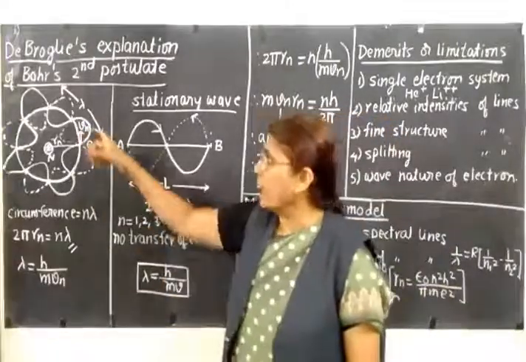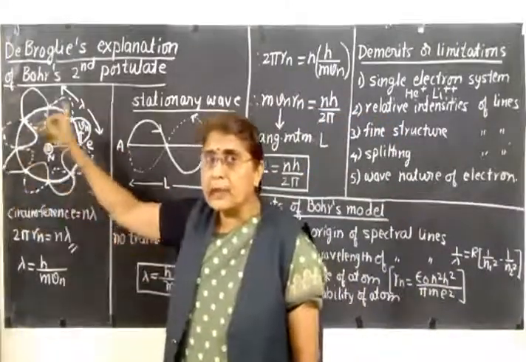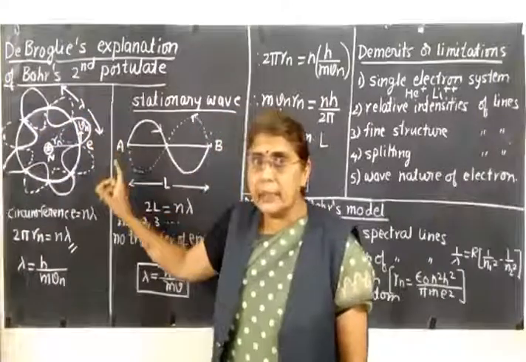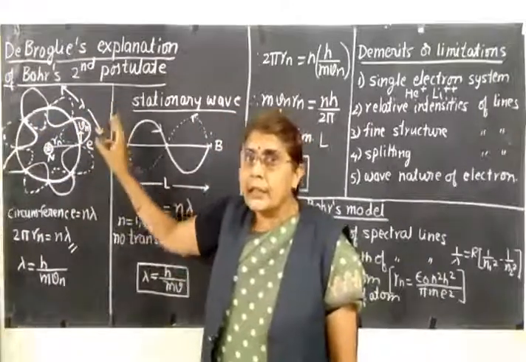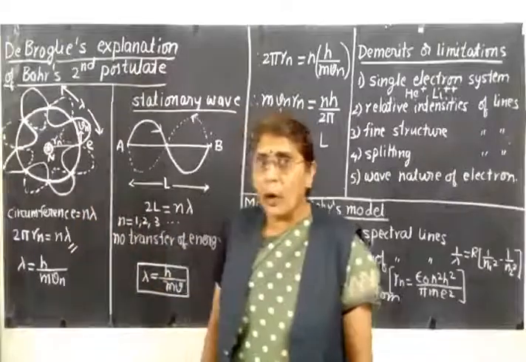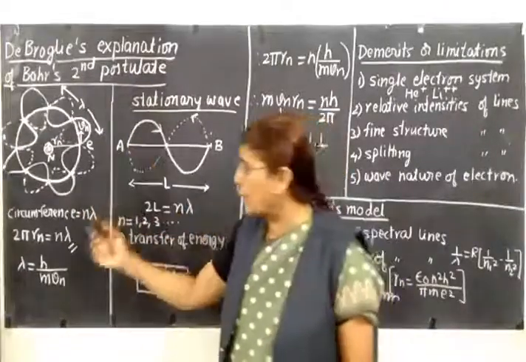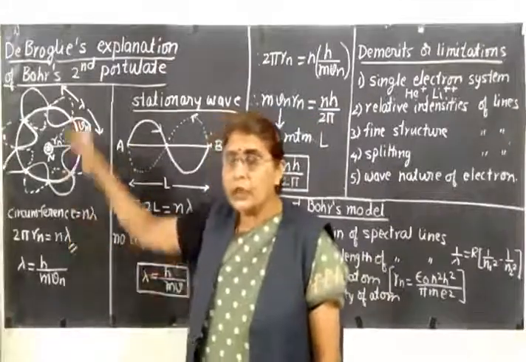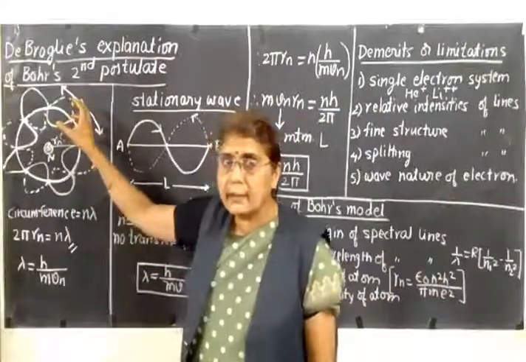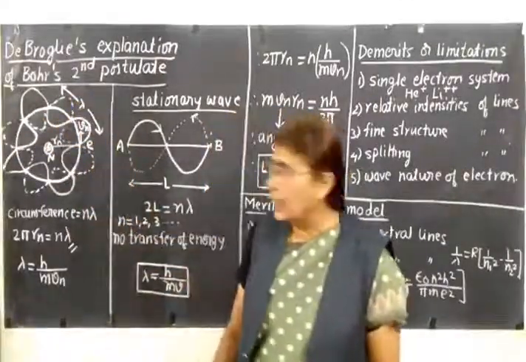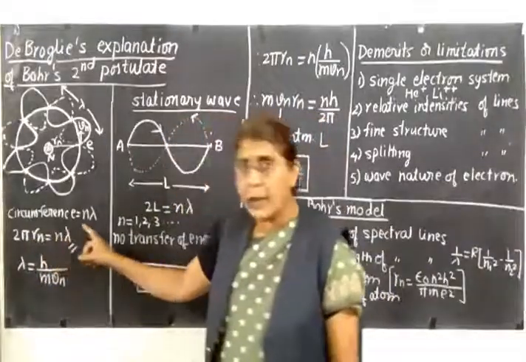Also, when an electron moves in the orbit, because the energy remains constant, stationary waves are formed along the orbit, and the condition for stationary waves is that the total distance travelled equals n lambda. Here the total distance travelled is nothing but the circumference of the circle. So 2 pi rn equals n lambda.